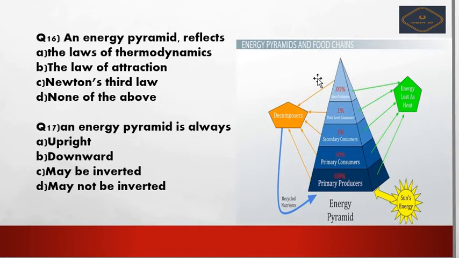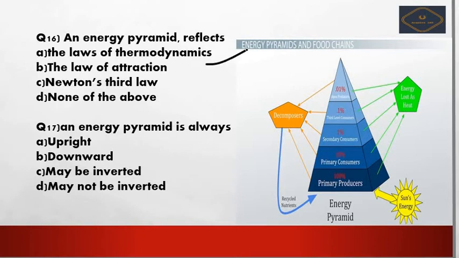Okay, we will see the next question, that is question number 16. An energy pyramid reflects the law of thermodynamics, the law of attraction, Newton's third law, and the fourth one is none of the above. So which of the following is the correct option? The energy pyramid refers to the law of thermodynamics. Now what is the meaning of law of thermodynamics? Law of thermodynamics includes the energy, temperature, biomass. Each and everything will be included in this law of thermodynamics. So option A will be the right answer here.